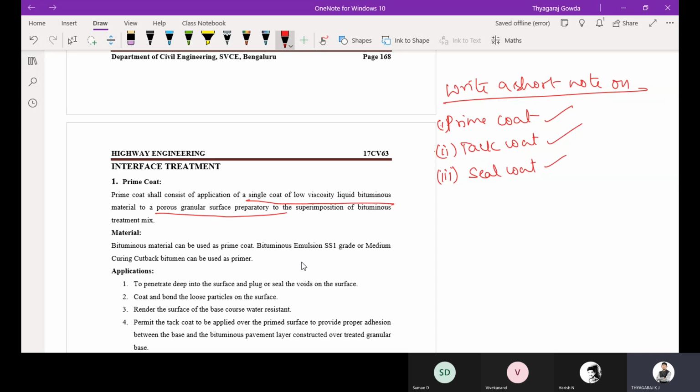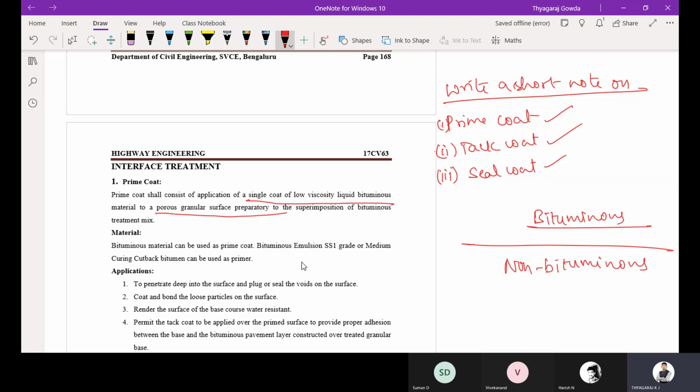Remember, the prime coat is applied between a non-bituminous layer and the bituminous layer. When you are bonding between the bituminous layer and the non-bituminous layer, then only we are going to apply this prime coat.